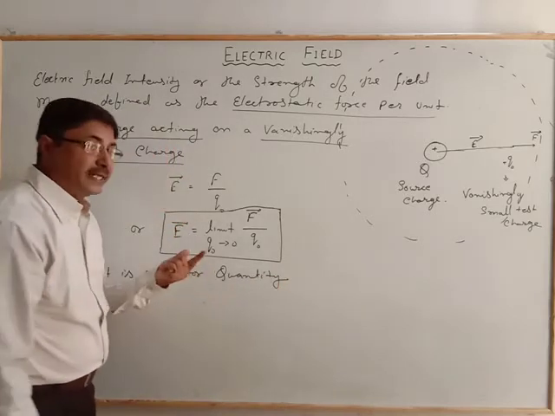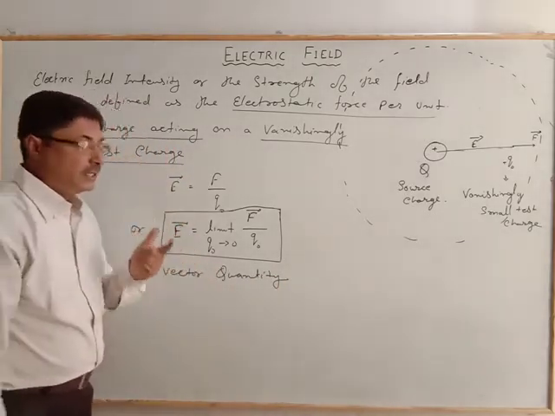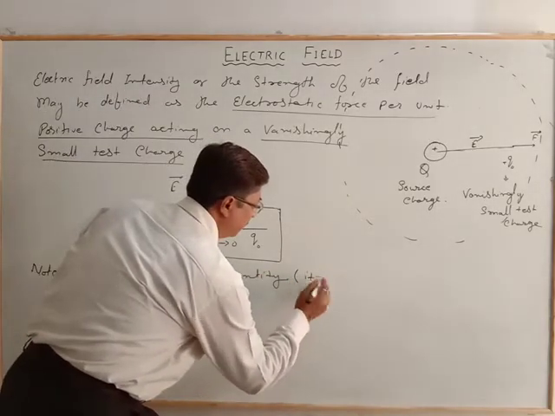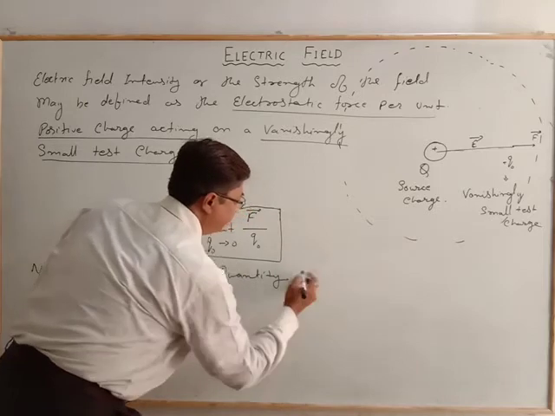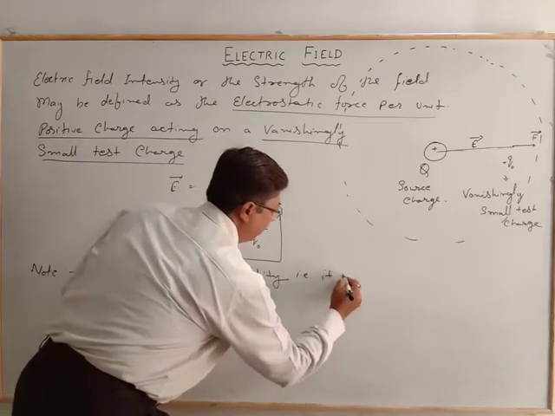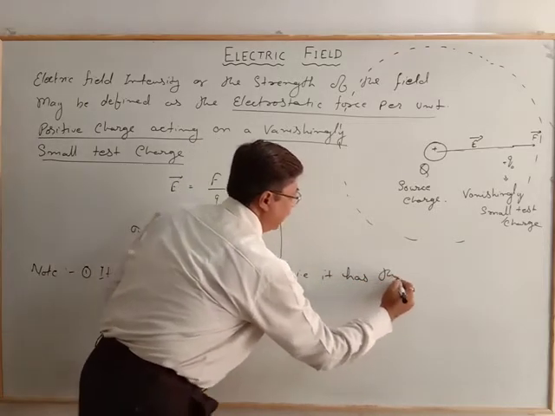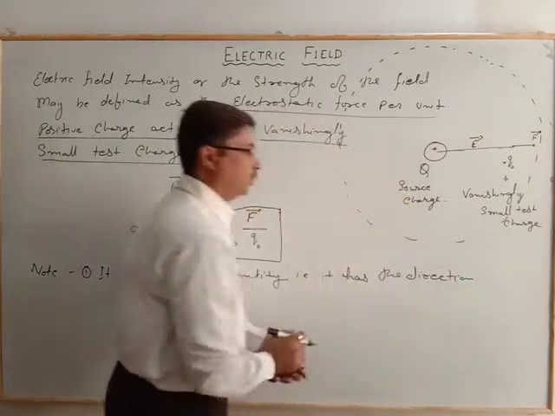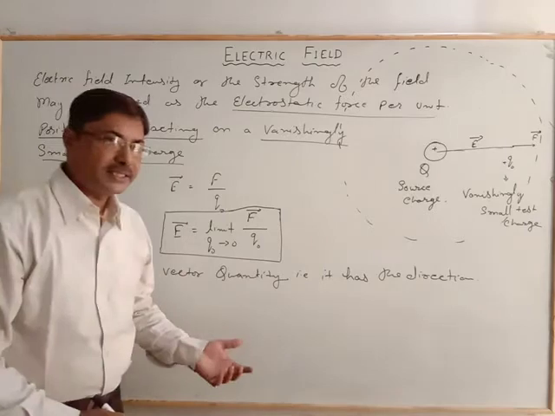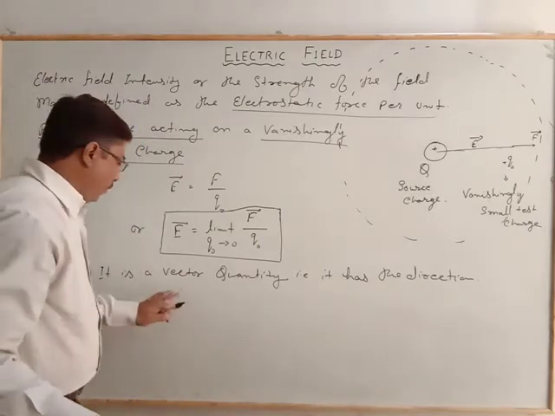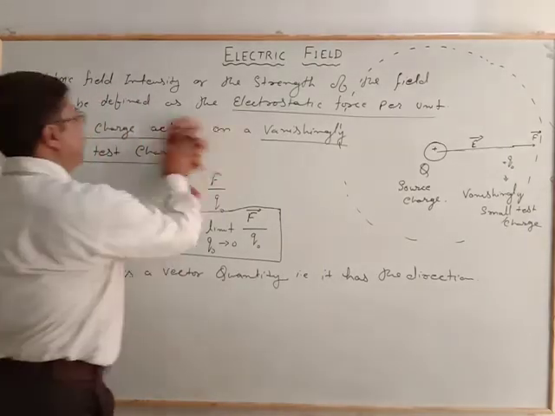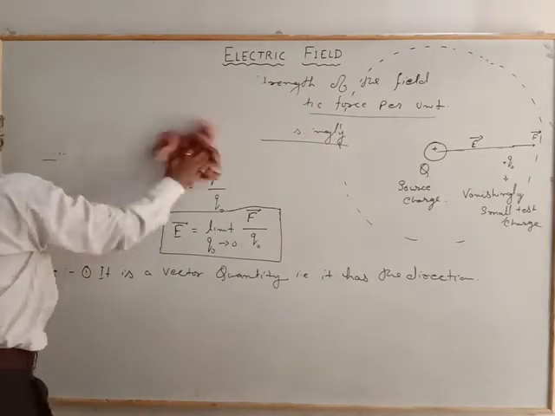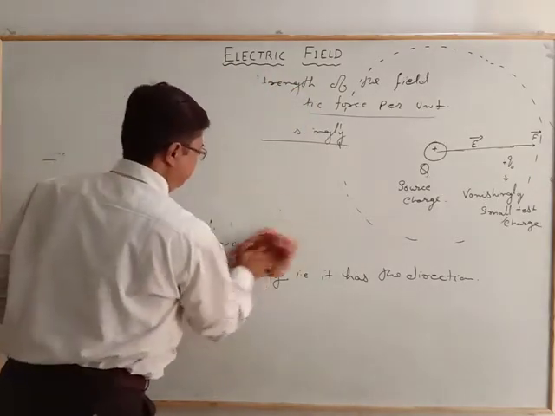That means it has a direction. Now how can we know the direction of the electric field? For the first point, we see the direction of the electric field, that is, whenever the charge is placed